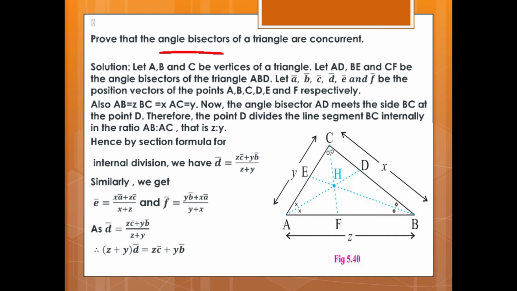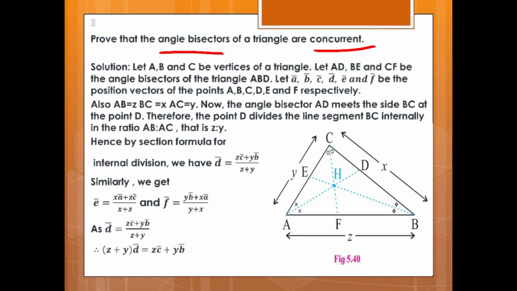Next theorem: prove that the angle bisectors of a triangle are concurrent. Now we have to prove here the angle bisectors of a triangle are meeting at one point. Solution. Let ABC be the vertices of a triangle. Let AD and CF be the angle bisectors of the triangle ABC. Let A vector, B vector, C vector, D vector, E vector and F vector be the position vectors of the points A, B, C, D, E, F respectively.